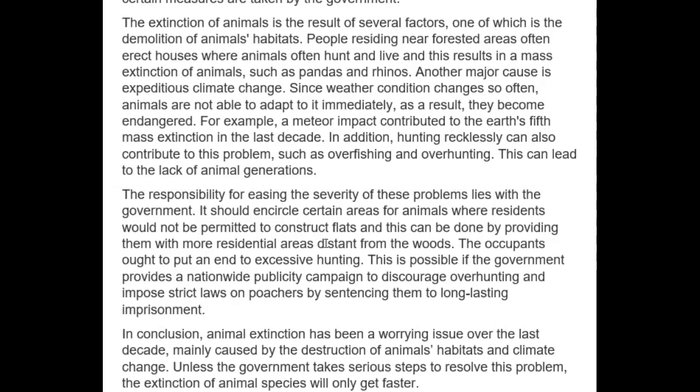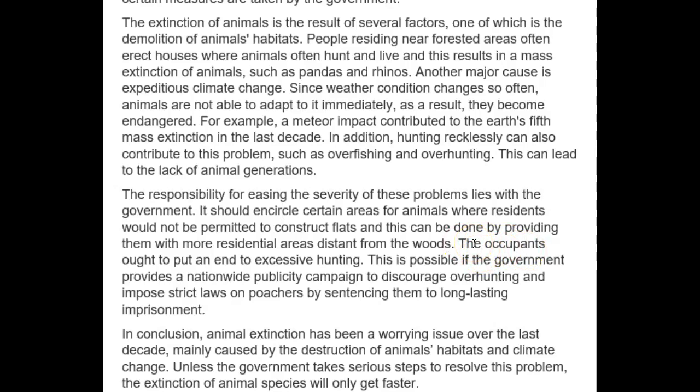The occupants, all right, now here you need a link. You do need some sort of a linking device here, something like furthermore and additionally, because you're now presenting a new idea and you need to kind of signpost that. So additionally, the occupants ought to put an end to excessive hunting.